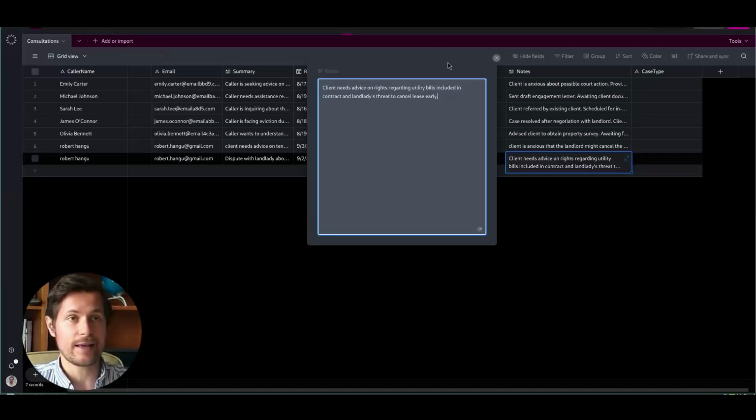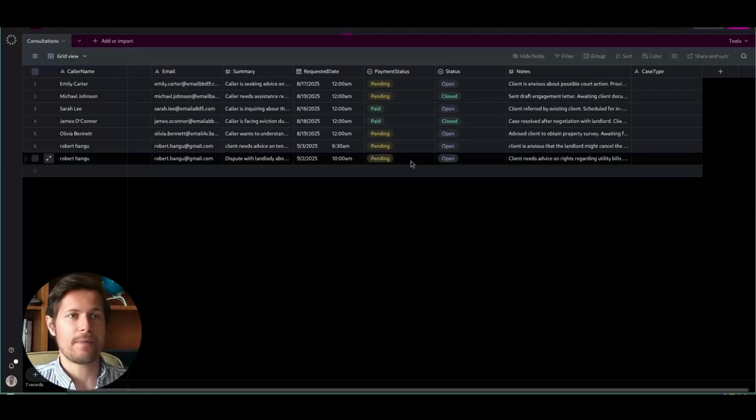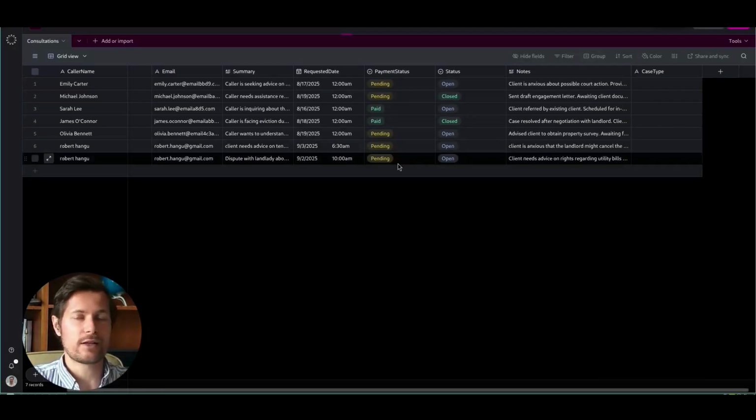So if I'm the lawyer, I can see this, and then I can just take my notes before going into the call. Again, the payment status is pending. So once the client has paid via the payment link, this will be updated. Of course, this is not part of this tutorial. We need an extra connection here with some payment provider like Stripe, but this focuses just on the chatbot creation.